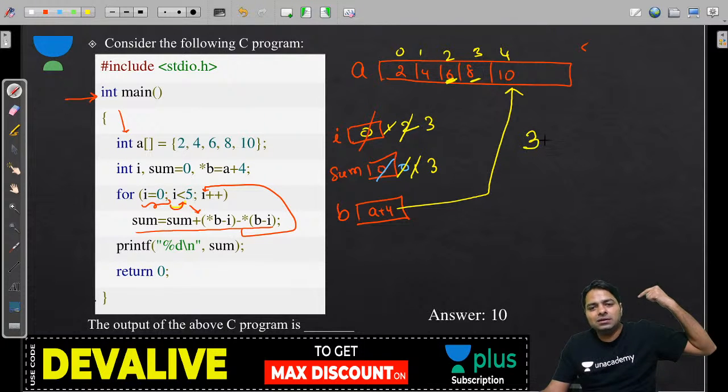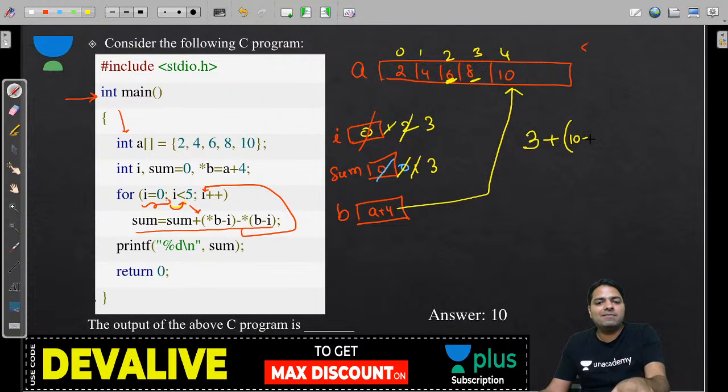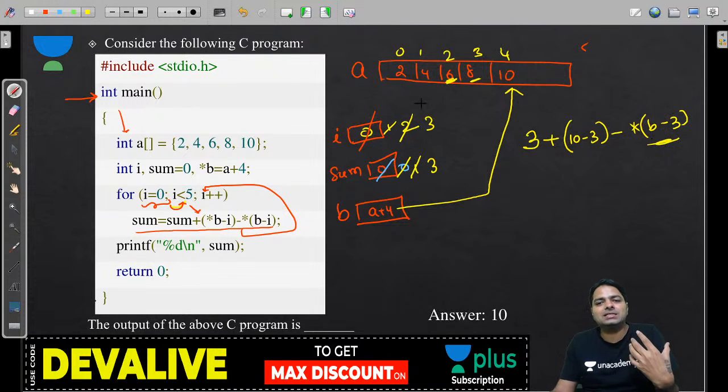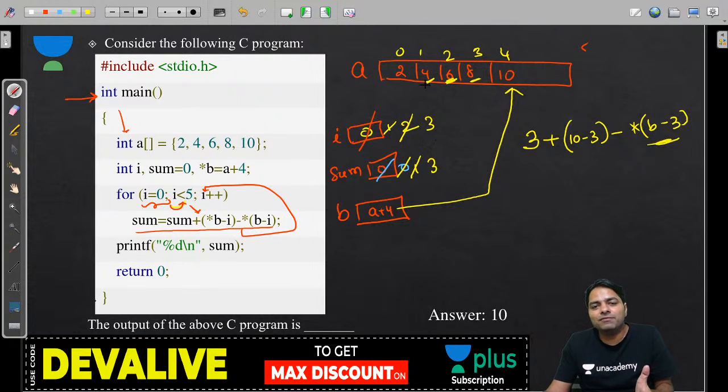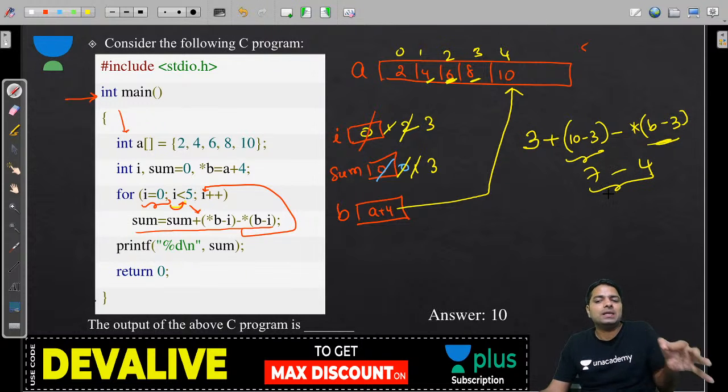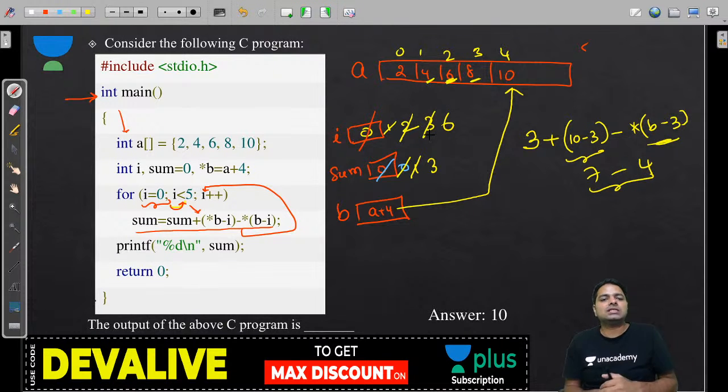Sum is 3 plus star B, that is 10, minus the I value 3. So 10 minus 3 minus star of B minus 3. B minus 3 means A plus 4 minus 3, so it is A plus 1. That will become 4, guys. So you will get a 4 here and you will have a 7 here. 7 minus 4 is a 3. 3 plus 3, 6. So 6 is going to happen.